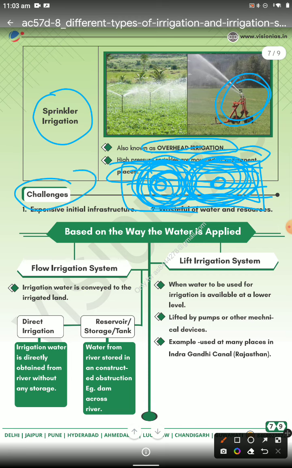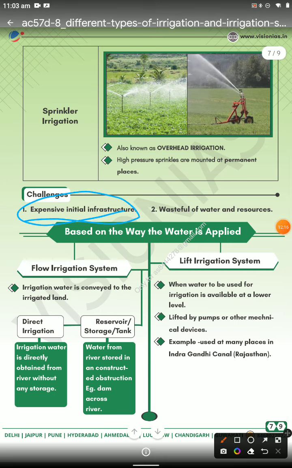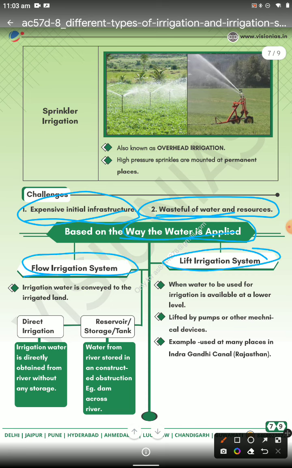What are the challenges? Now that you have told the benefits, there will be challenges too: lack of technology, issues that are human-made, and awareness among people. It is expensive, this is the expensive infrastructure. Based on the water resource and the way of the water supply, there are flow irrigation and lift irrigation. Then it is further divided into two parts, based on the way of water supply.